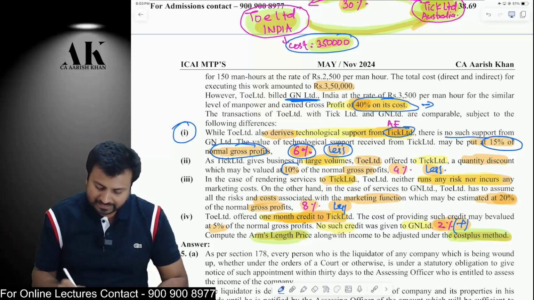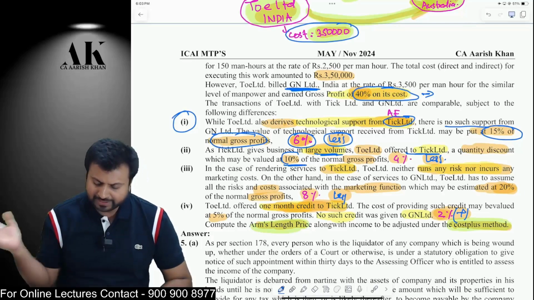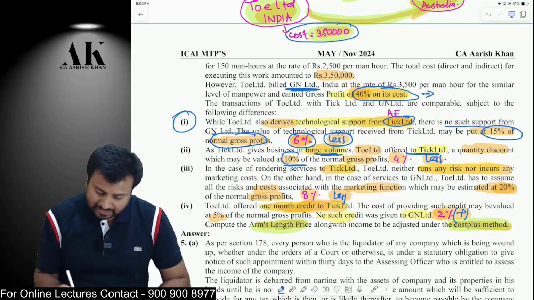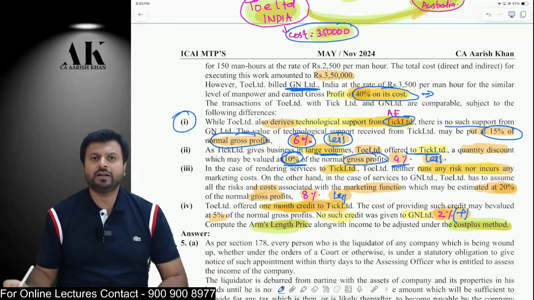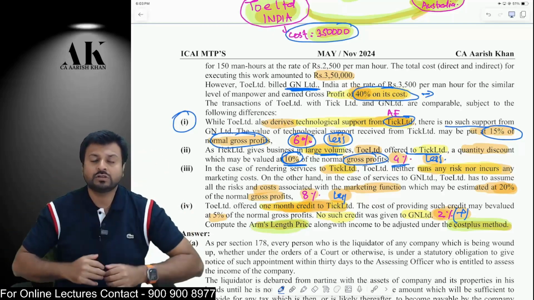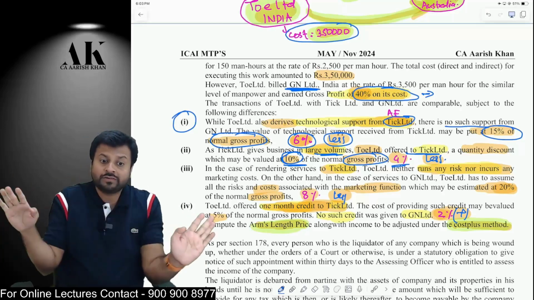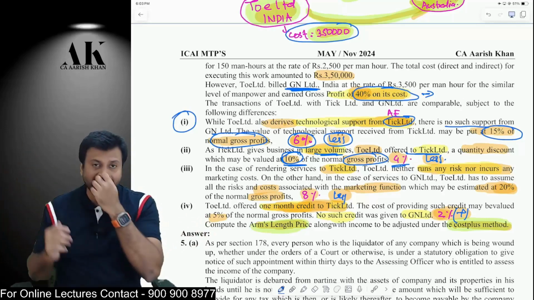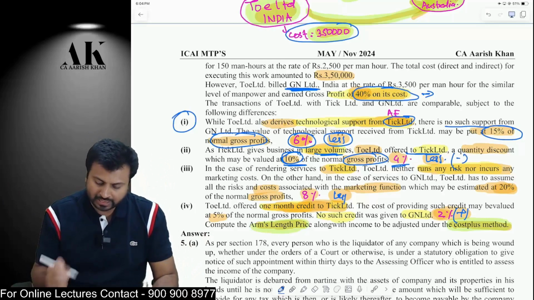The second difference between both of them: when I provide you services, I offer you a discount, whereas when I provide services to a third party, I don't offer any discount. That discount amounts to 10% of normal GP. 10% of normal GP will come to 10% of 40%, which will amount to 4%. So when I provide services to an associate enterprise, I give a discount. If I give you a discount, my GP has to be lesser. When I provide services to a third party, I don't give any discount. Therefore, in that case, the GP has to be higher. So in my associate enterprise case, the GP has to be lower. So I have to reduce this 4% over here. I have to less this. Okay.